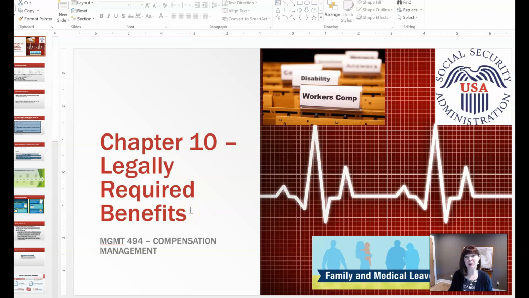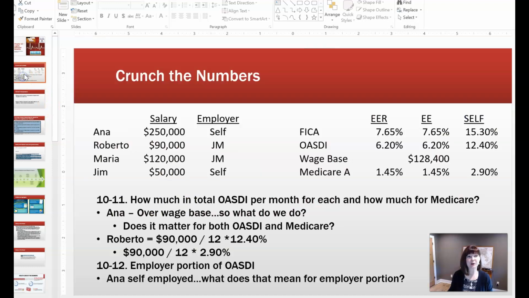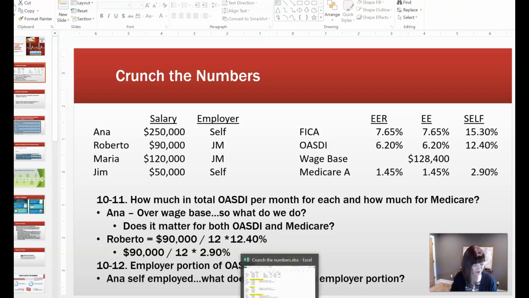And my goal today is to cover crunch the numbers and workers' compensation. So let's get to our crunch the numbers. In my book, it is on page 261, and we're going to be calculating FICA, OASDI, and Medicare taxes.